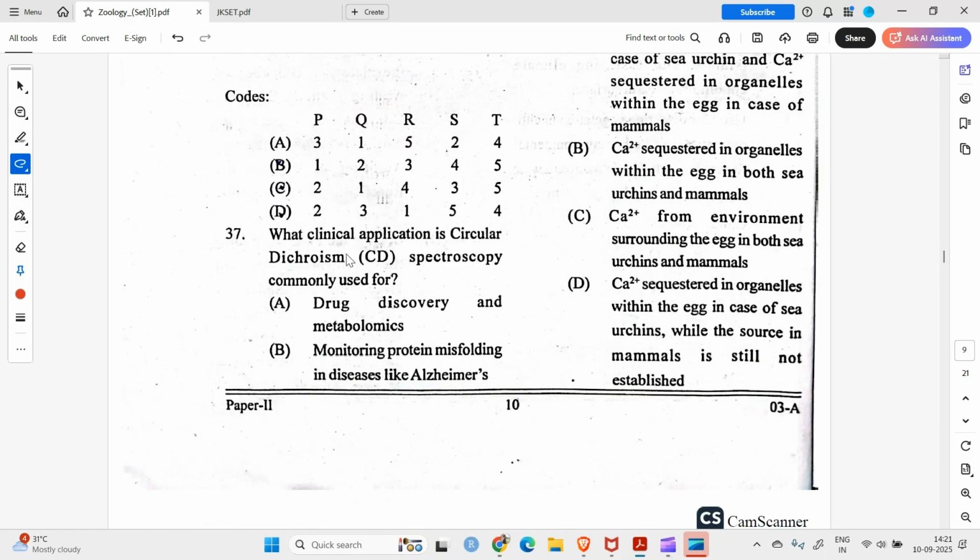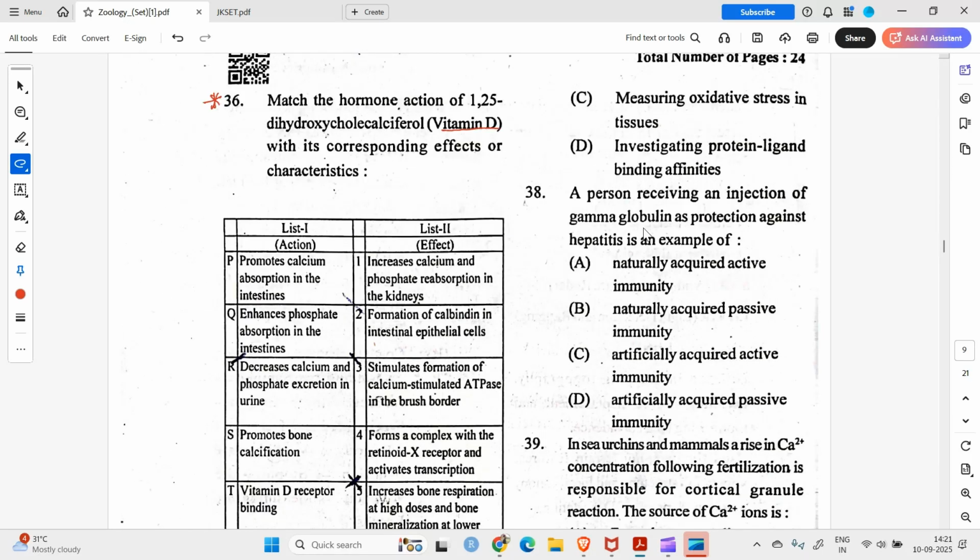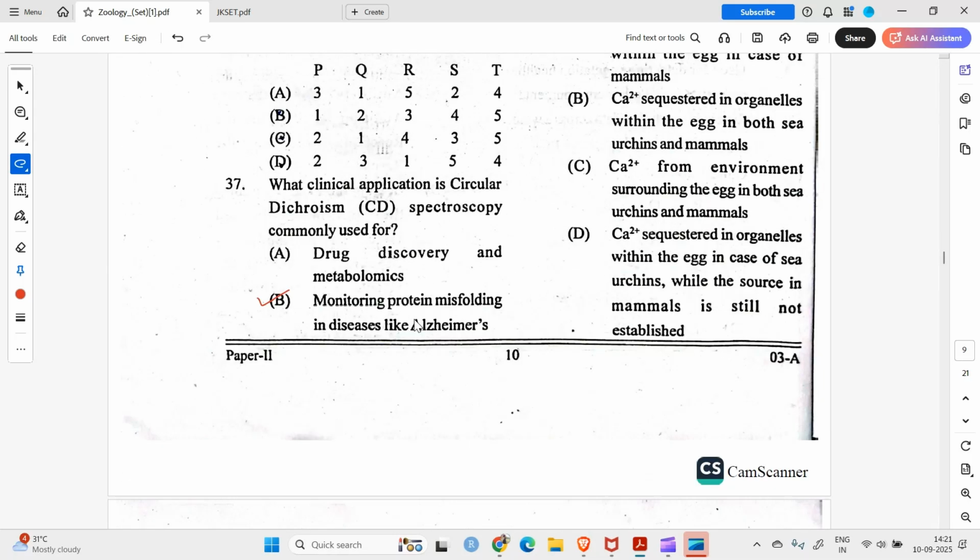Okay. Now, question number 37 is, what clinical application is circular dichroism spectroscopy commonly used for? It is used for detecting the changes in secondary structures of proteins. So, drug discovery and metabolomics, no, not much. Monitoring protein misfolding in diseases like Alzheimer's, yes, it could be used for this. And option C is measuring oxidative stress in tissues, no. Investigating protein ligand binding affinities. Yes, this could also be done, but I think in case of clinical uses, option B is the correct one.